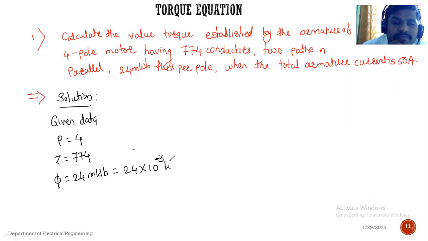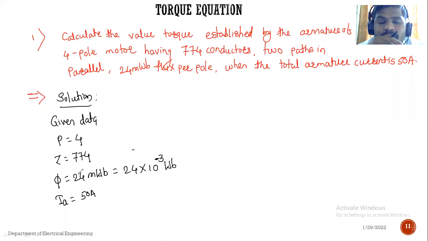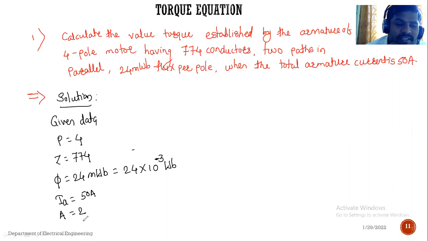कन्वर्जन लक्षात आले पाहिजे तुमच्या. If the conversion is wrong, then your answer may go wrong. So 24 into 10 raised to -3 Weber. Again, what is given? Ampere. करंट दिले. IA is equals to 50 ampere. आणखी काय तर राहते बघा. 2 paths in parallel. That means A is equals to 2. And we want to calculate the torque established in the armature. That is TA is equals to question mark.